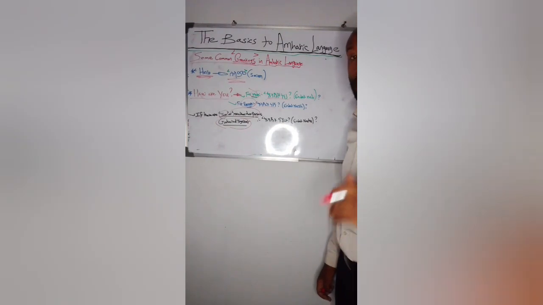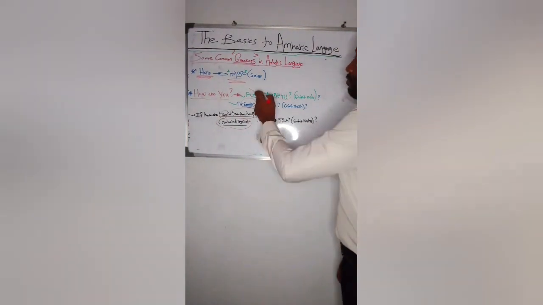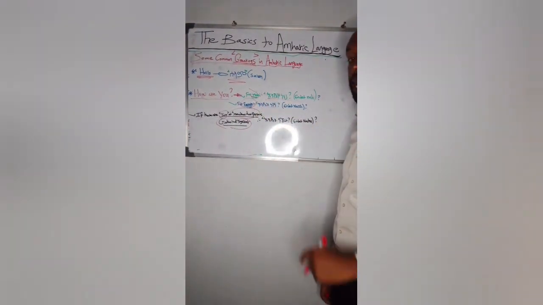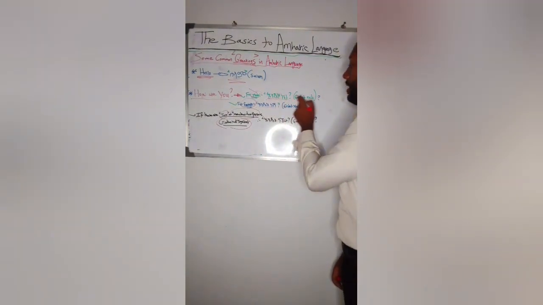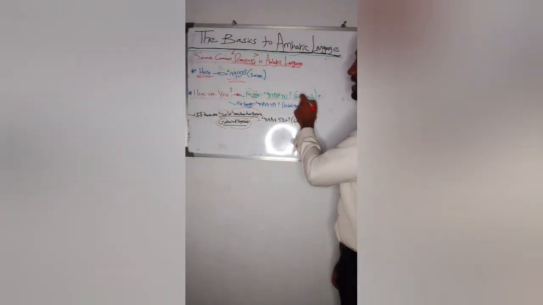So, to say how are you in Amharic language, for male, we will say እንዴት ነህ? እንዴት ነህ? See, and date na, okay?